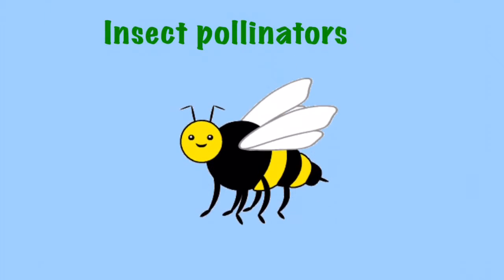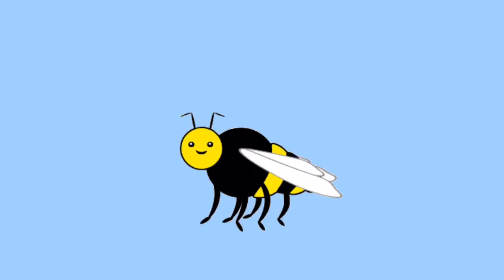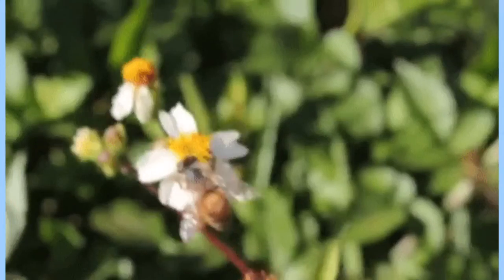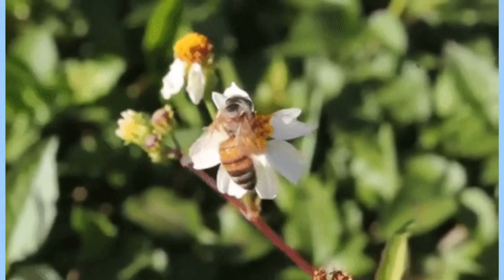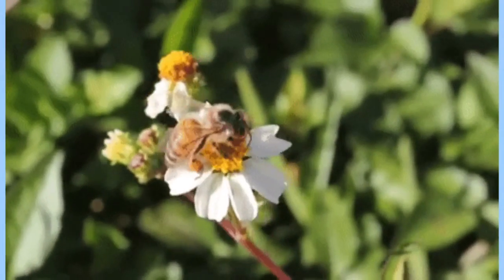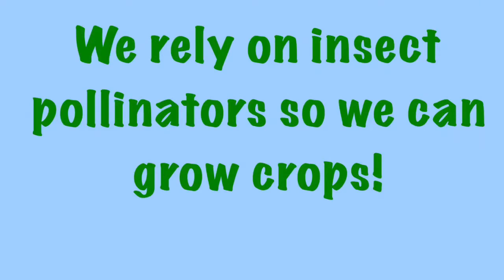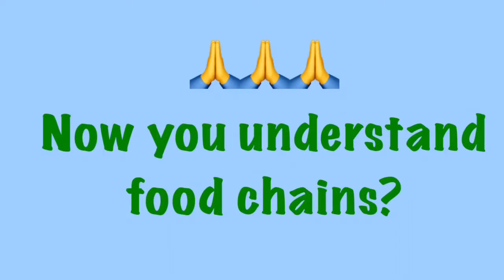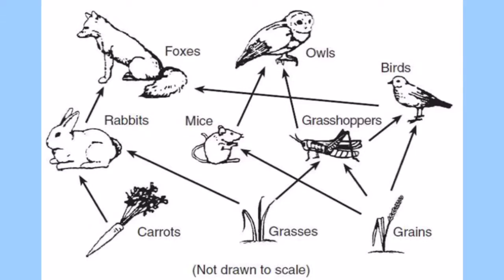If it wasn't for insect pollinators, we wouldn't have any plants to eat. This is because insect pollinators pollinate flowers so seeds and fruit can grow and be used as food by other animals. We rely on them so we can grow crops. Hopefully now you understand food chains. A good way of showing food chains in diagrams is by using food webs, like this one. The arrows in a food web show how energy is transferred as food from one organism to another.